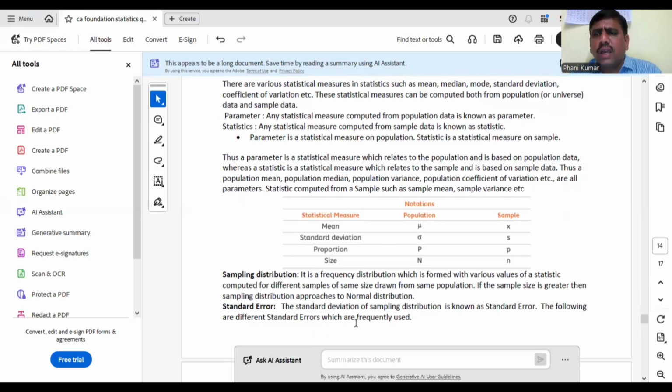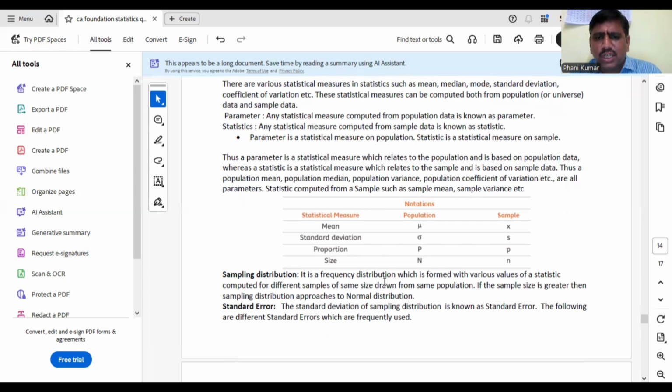Suppose after drawing the samples, I have got sample mean 3 for 3 out of 10 samples. Then what is the probability? 3 by 10. Next, for example, I have got sample mean 4 for 2 samples, so 2 by 10, like that. For each statistic, if I compute the probability distribution, that is known as the sampling distribution.